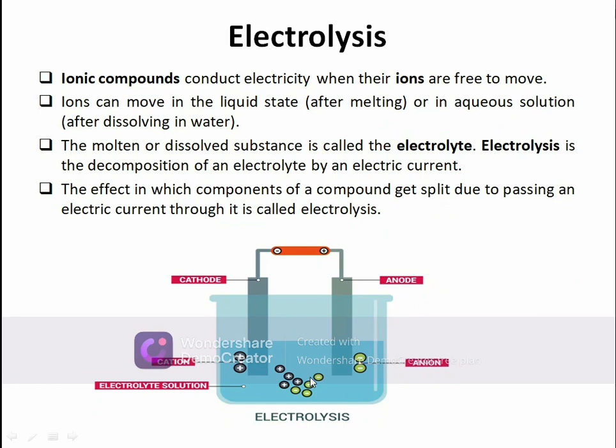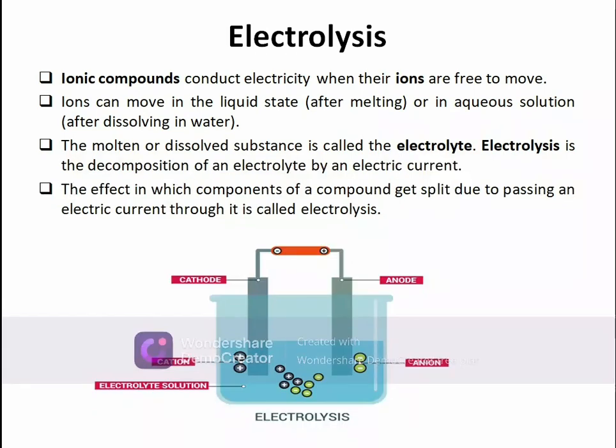NaCl is an electrolyte, and when this dissociation occurs with the passage of electric current, that phenomenon is known as electrolysis. So the effect in which components of a compound get split due to the passage of electric current is termed electrolysis.